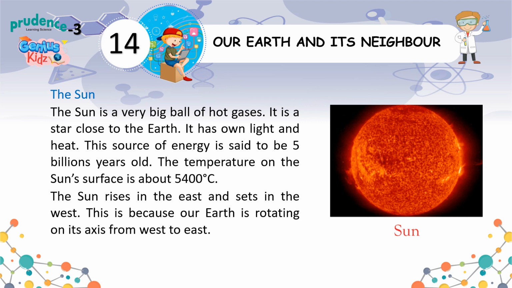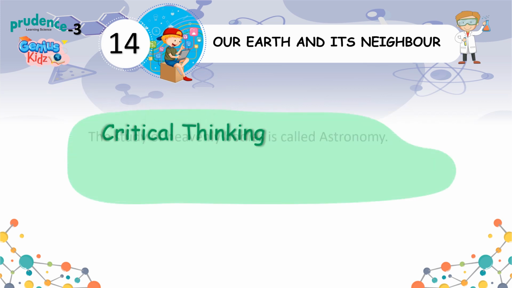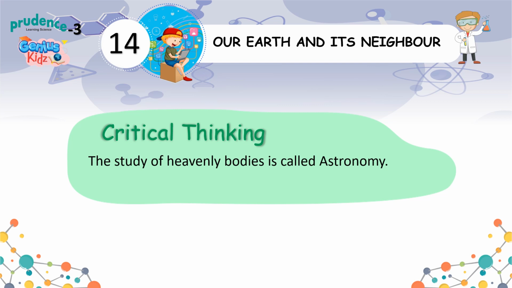This source of energy is said to be 5 billion years old. The temperature on the sun's surface is about 5,400 degrees Celsius. The sun rises in the east and sets in the west. This is because our earth is rotating on its axis from west to east. Critical thinking. The study of heavenly bodies is called astronomy.